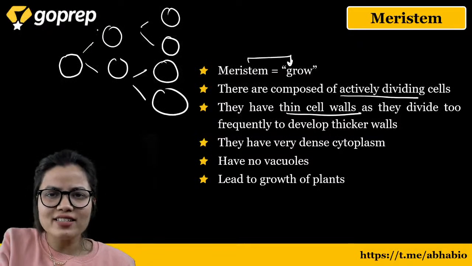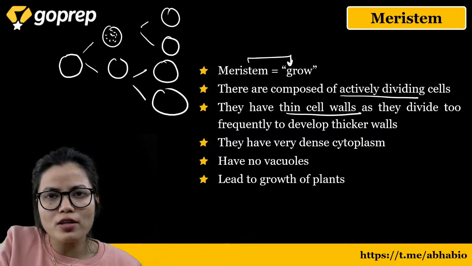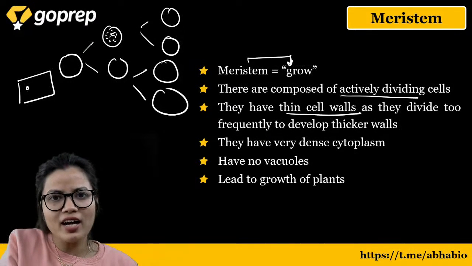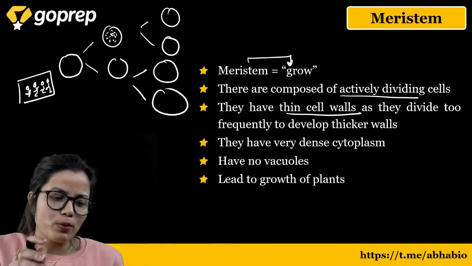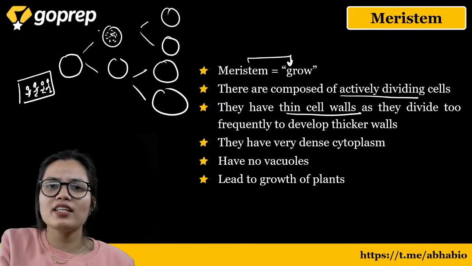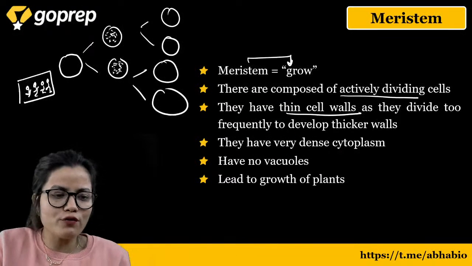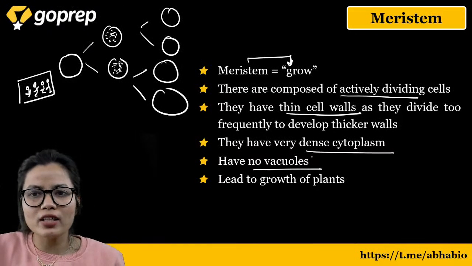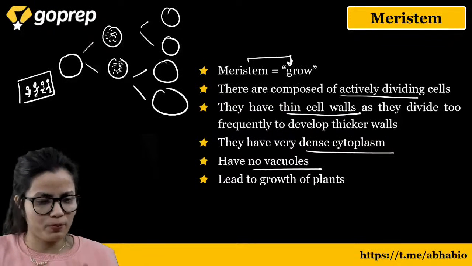As they are smaller in size, their cytoplasm is filled with a lot of cell organelles. For example, we say that this particular area has a lot of people living over here, so the population of this area is very dense. In the same way, the cytoplasm containing a lot of cell organelles is called dense cytoplasm. They do not have vacuoles. Why? Because they do not have anything to store. So this is about the characteristics of the meristematic tissue.